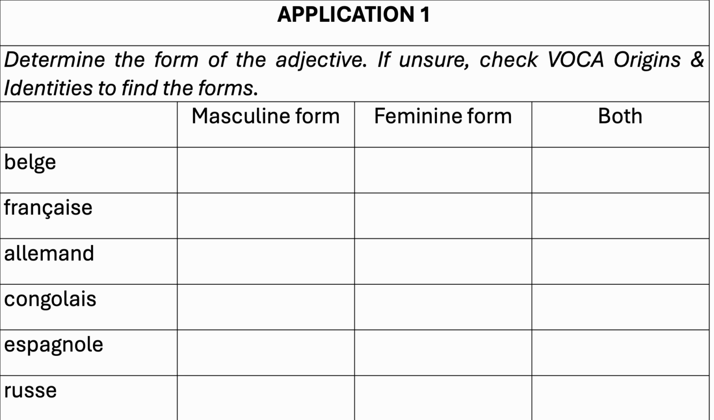Belge ends with an E as a masculine form, so it can be used for both the masculine and feminine form. Française, the masculine form is français, so with an extra E, this is a feminine form. Allemand ends with a consonant, so this is a masculine form. Congolais ends with a consonant, so it's going to be the masculine form. Espagnol in the masculine form ends with an L, so this is the masculine form. Russe in the masculine form ends with an E, so this is both the masculine and feminine form.